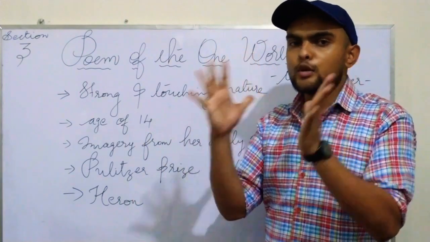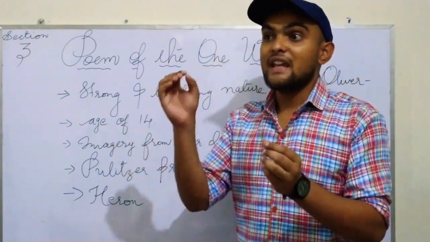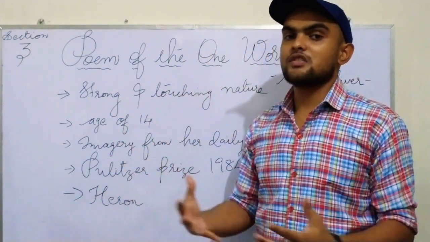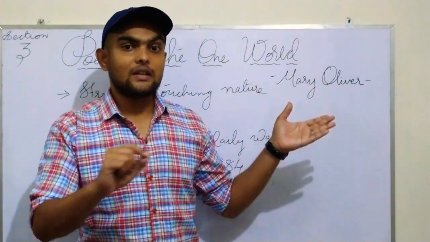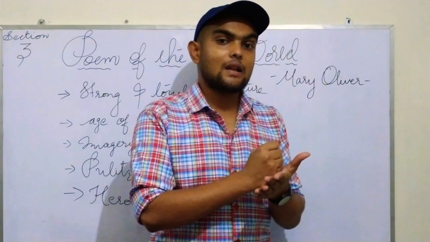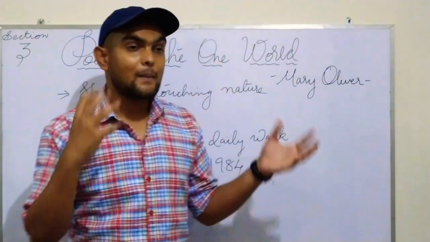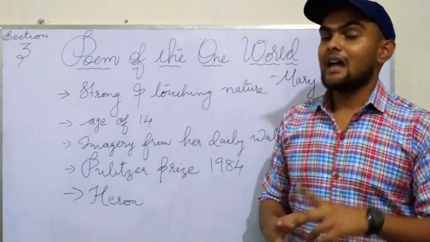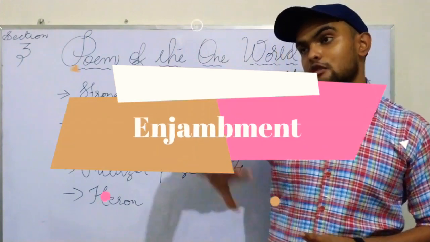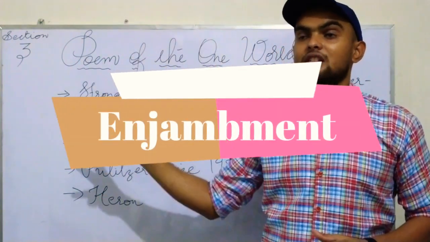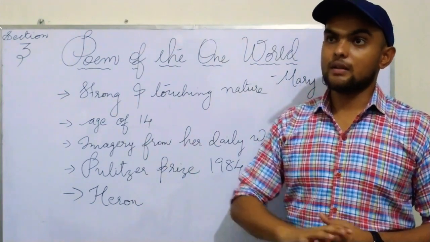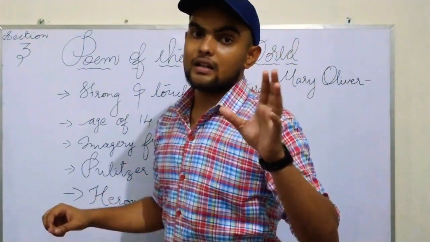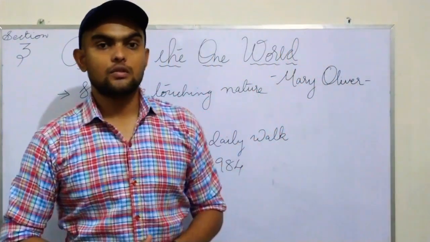Actually, it's focusing more on literary devices like imagery. All these things are the imagination, or the things which Mary saw. She is writing with the help of a pen, writing all the imagination she had. So that is more about imagery. And enjambment is also there. That means from the first line to the last line there is no comma in between. The poem continues to the last line, and only the last line stops. So the literary device enjambment is also there.